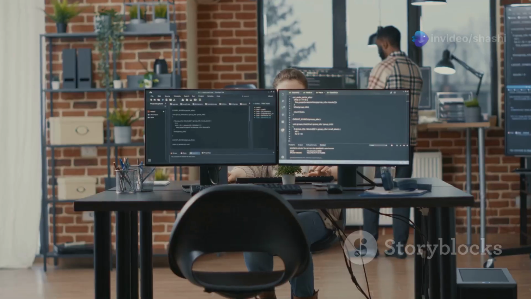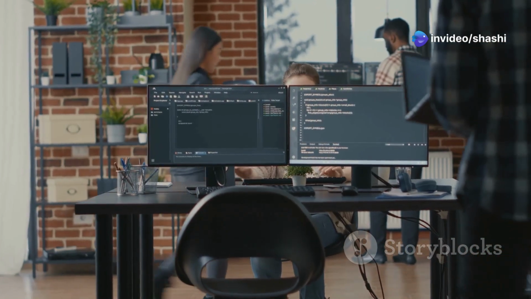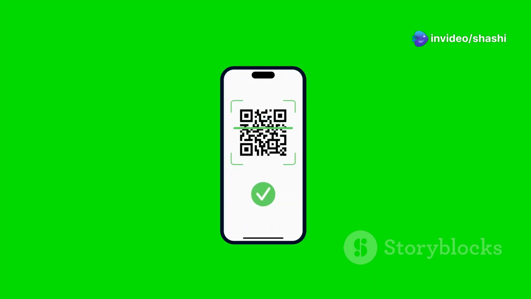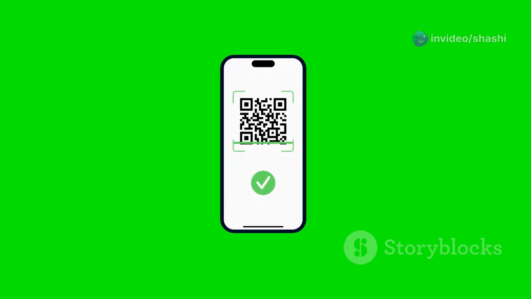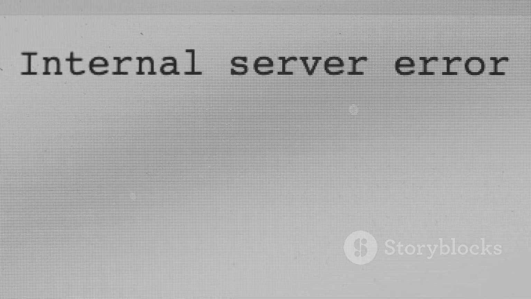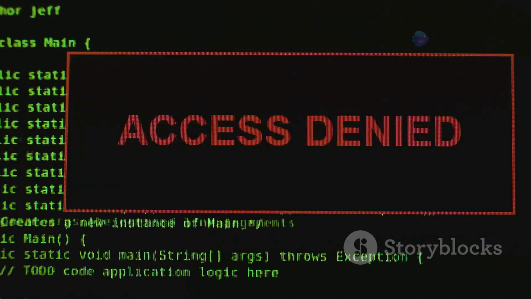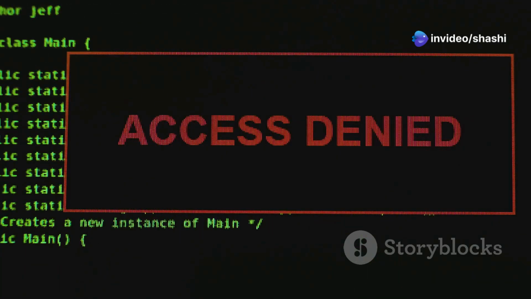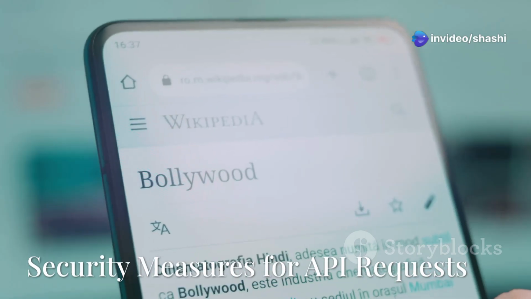Great question. So here's how it works. Whenever Zomato makes a data request through an API, if it's approved, they get the data they need to process your order. Easy peasy. But if there's an issue, like maybe Google Maps is down or the API request doesn't meet the necessary criteria, Zomato simply cannot access those details.